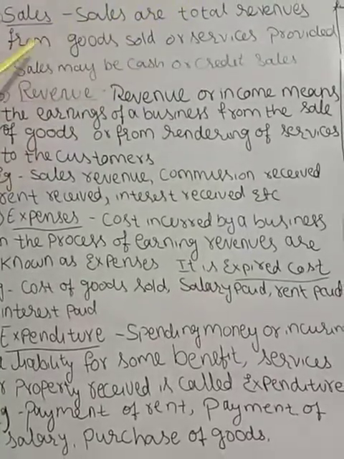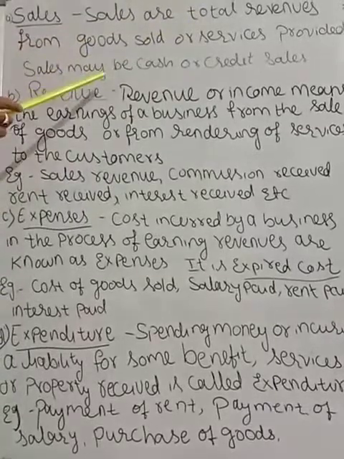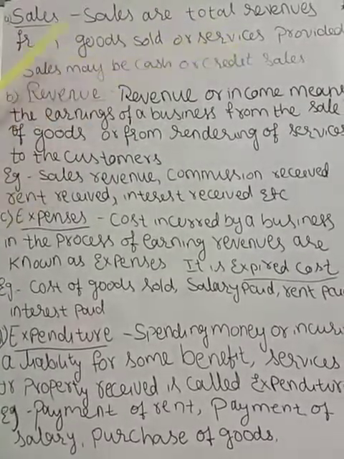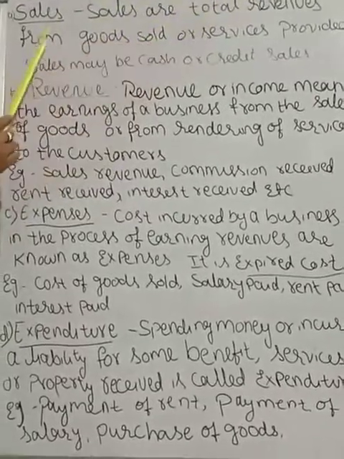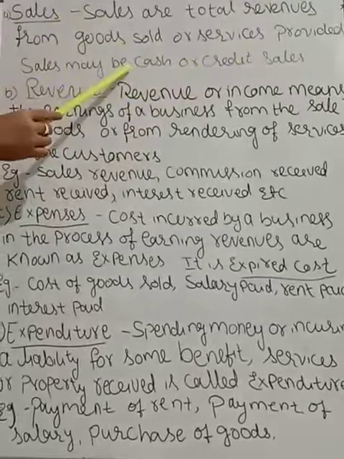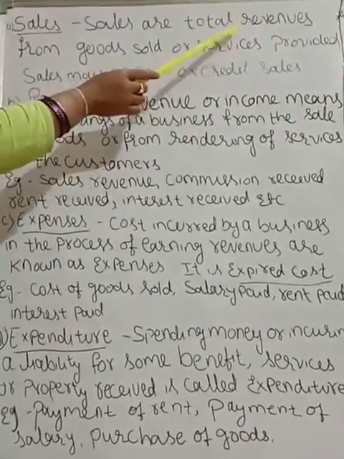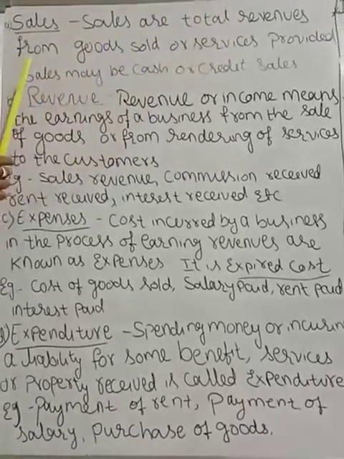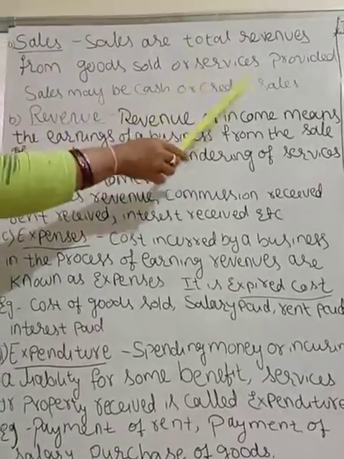Sales are the total revenue from goods sold or service provided. Sales may be cash or credit sales. Here, sales are the total revenue, that is income, from goods sold or service provided. By selling goods or by providing service, we are earning revenue, which we call sales. So sales may be cash sales or credit sales.